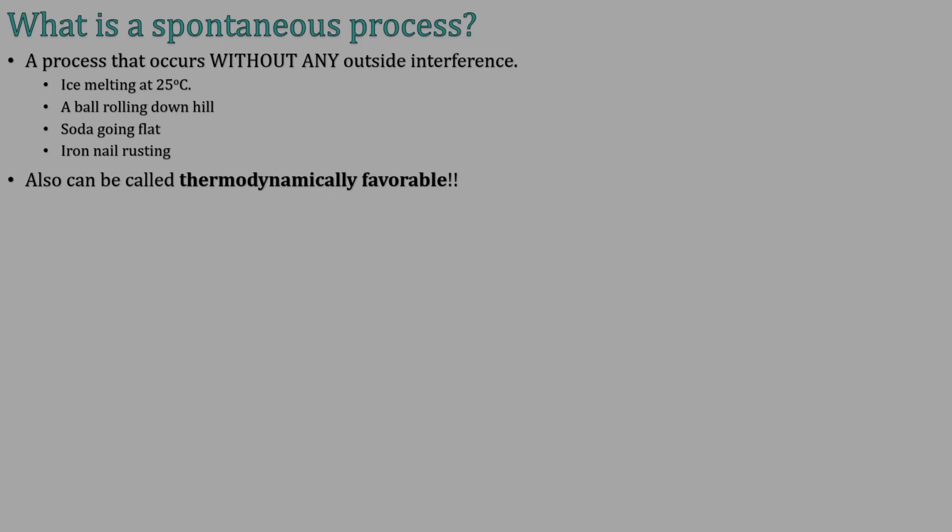So ice melting at 25 degrees Celsius, well, 25 degrees Celsius is above the freezing point, so it would melt. It's spontaneous. A ball is going to roll down the hill. Soda is going to go flat if it's left open. An iron nail rusting in an environment with moisture, it's going to happen. So those are all spontaneous processes. They occur without any outside interference.